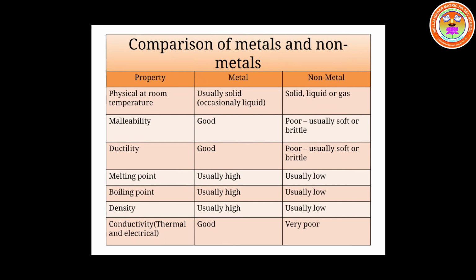Coming to the next property, conductivity. Metals are good conductors of heat and electricity. Thermal conductivity stands for conduction of heat. So, thermal conductivity stands for the ability of metals or non-metals to conduct heat from one place to the other place. Metals are good conductors of heat and electricity, whereas non-metals are bad conductors of heat and electricity. They don't have the property to conduct electricity and heat from one place to the other.